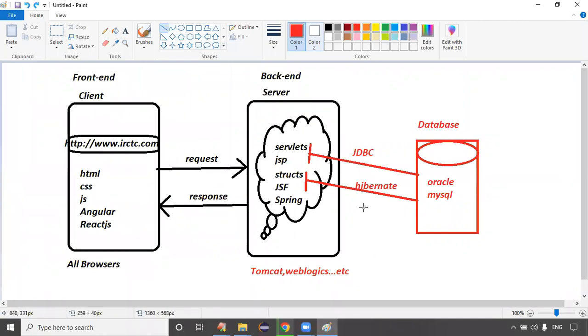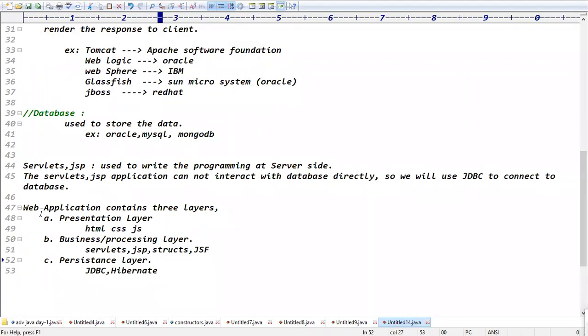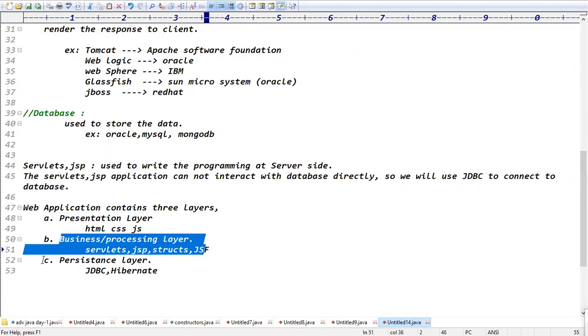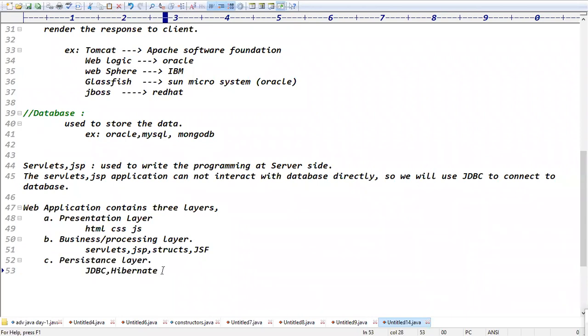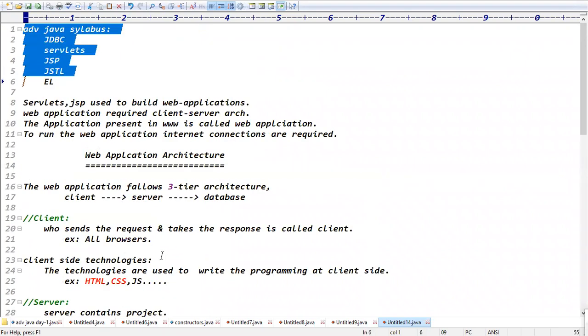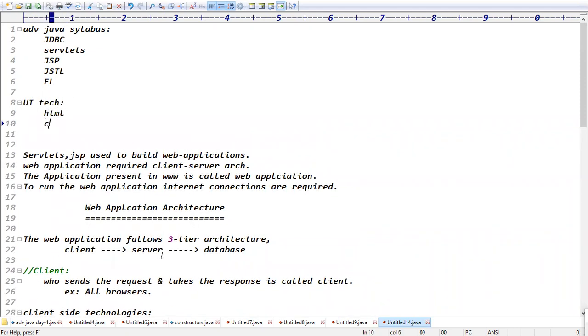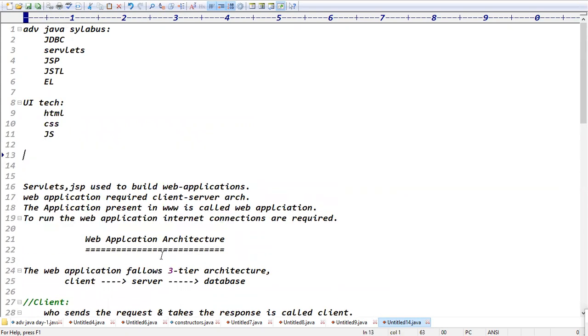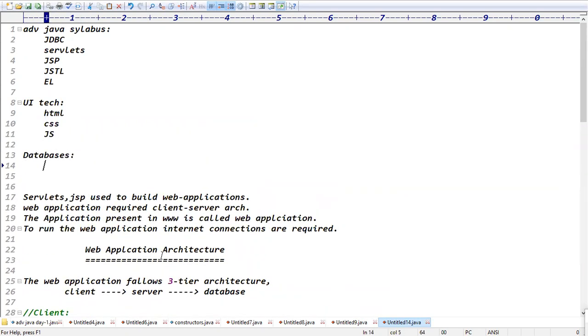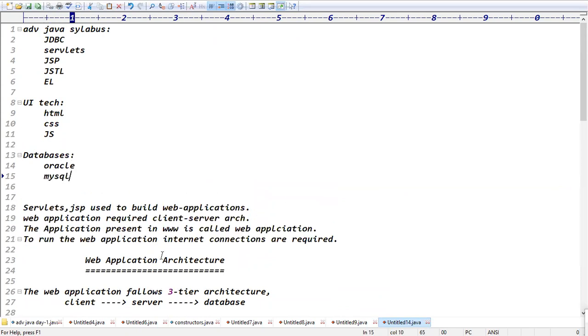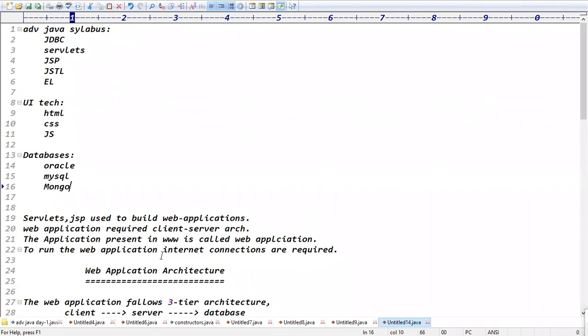Clear, right? How many layers do we have? Total 3 layers: presentation layer, business layer, and persistence layer. Presentation layer means HTML, CSS, and JavaScript. As part of this course, we will discuss HTML, CSS, and JavaScript along with these technologies, and we will discuss databases: the Oracle database, MySQL database, and MongoDB.